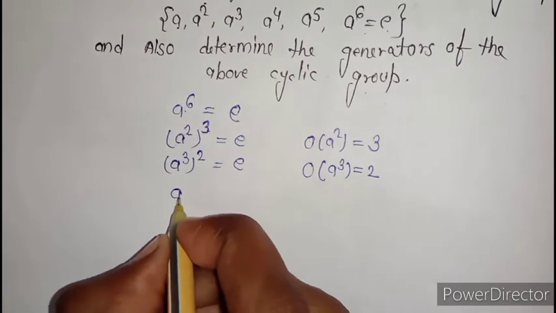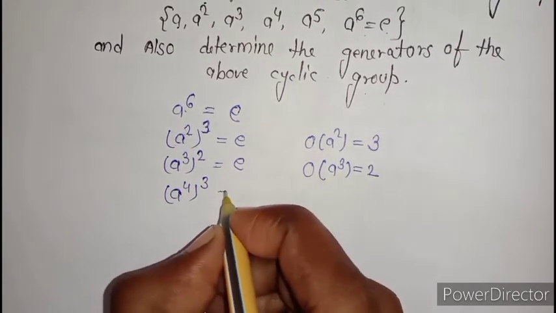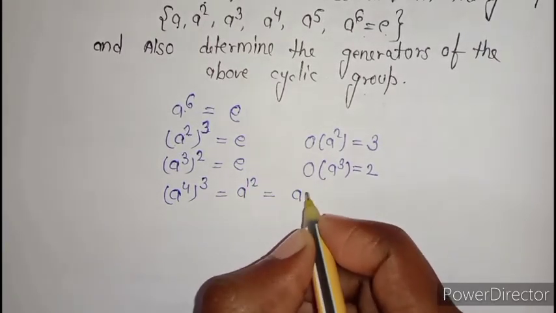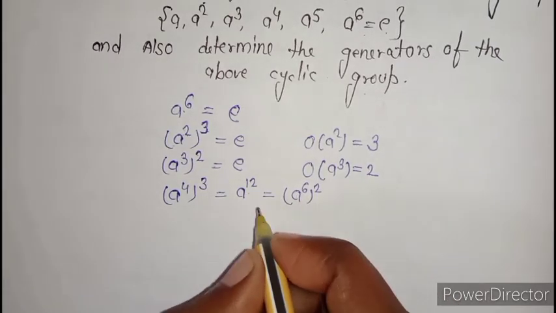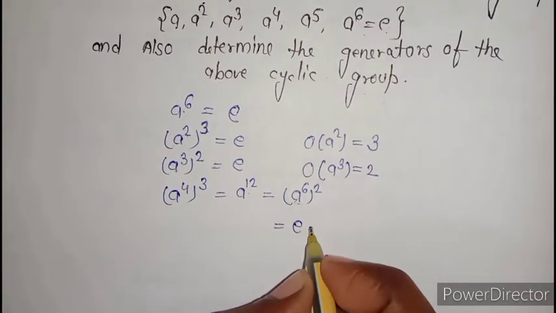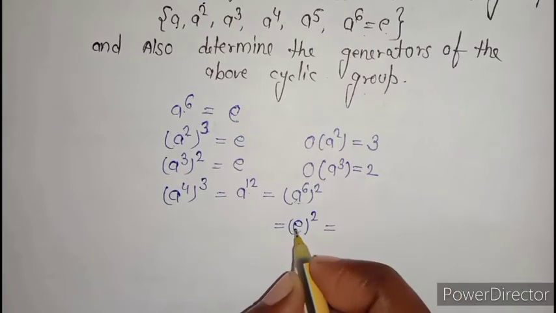If we see A raised to power 4, then if we take the cube of this element, it gives me A raised to power 12, which can be written as A raised to power 6, whole raised to power 2, because 6 times 2 is 12. Now A raised to power 6 is equal to identity, so it gives me identity squared.